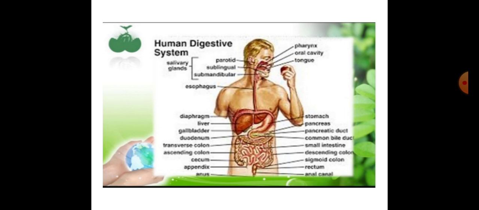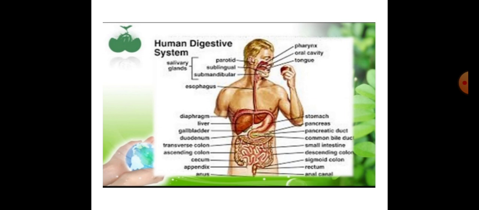This continuous tube is divided into various sections, or compartments, where the complex food particles convert into simple particles and are utilized in our body.